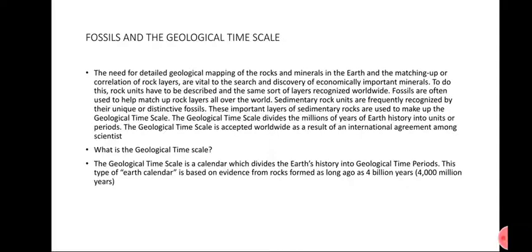Therefore, fossils are very important for the geological time scale, because detailed geological mapping of the rocks and minerals in the earth, matching up or correlation of rock layers, is vital to the research and discovery of economically important minerals. This geological time scale is very useful in terms of where minerals can be found, and where economically important resources such as gas and petroleum can be researched. It is very frequent to find these minerals with the help of fossils, because sedimentary rock units are frequently recognized by their unique and distinctive fossils.